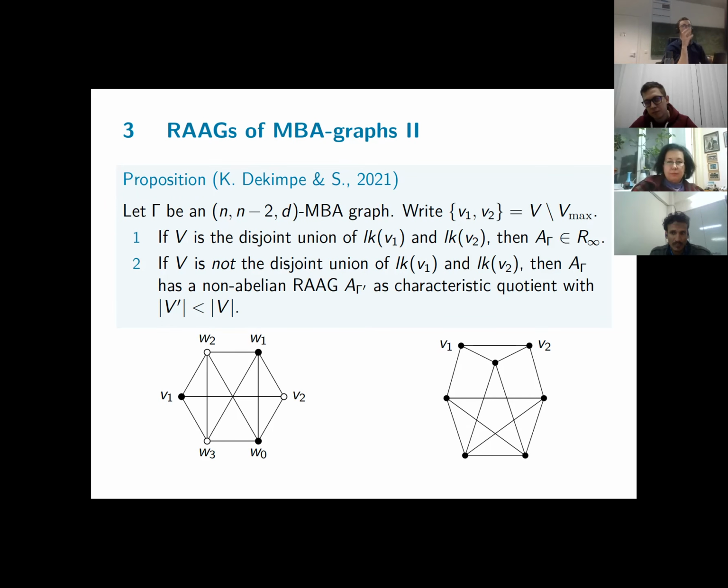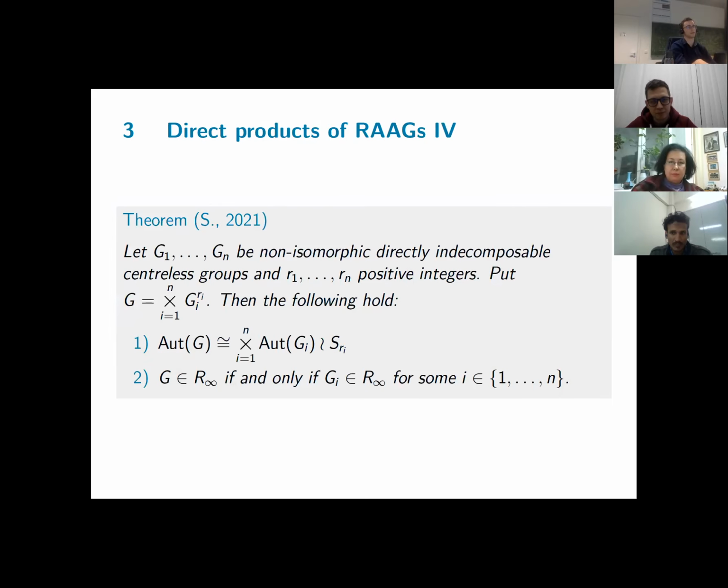And this is more a true group theoretical property, namely having a free subgroup. And perhaps this is strong enough to prove the R-infinity property in general. I have no idea if it's true, but if I were to look into this problem now and try to solve it, I would do it in this approach, because then you get some results like this one, where you use truly group theoretical properties and not the fact that you come from a graph. But of course, this is just speculation. This is what I would do.